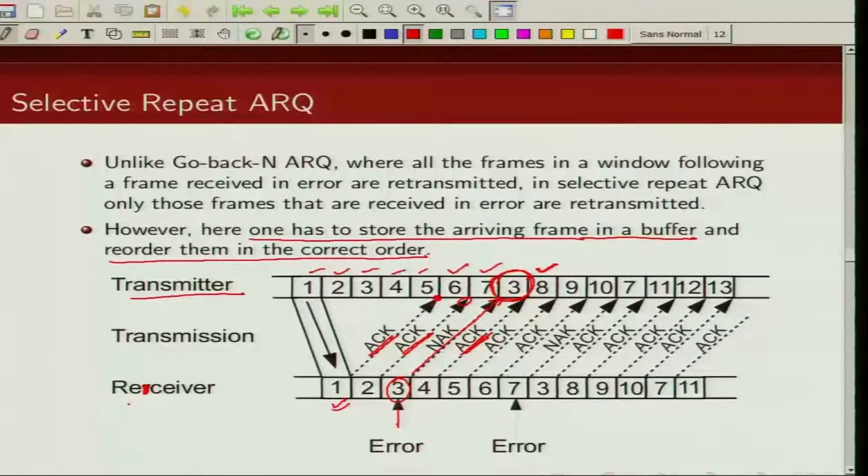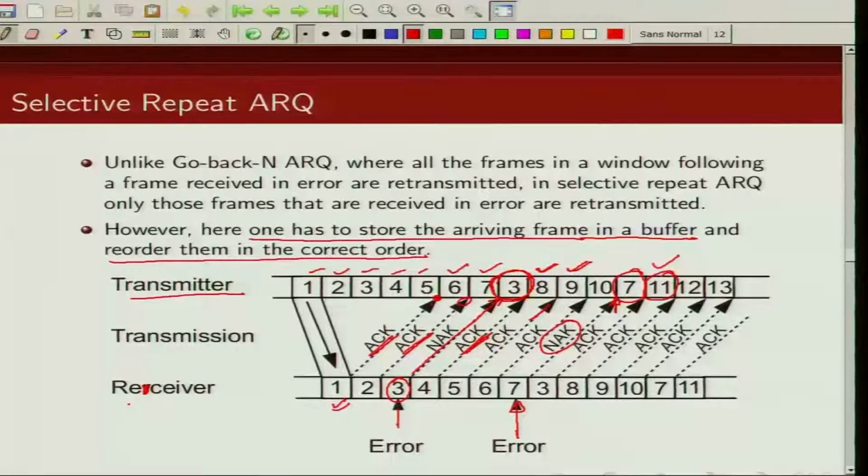Now here you get an acknowledgement for packet number 5, so you send the next packet, which is packet number 10. Now here you receive an acknowledgement for 6. So look at this example again. The 7th frame was not received correctly, so you send a negative acknowledgement. At this instance, the transmitter received a negative acknowledgement, so you are going to insert frame number 7, which was incorrectly received, here and continue. Subsequently, you received an acknowledgement about the packet that you sent, so you send the new packet, packet number 11.